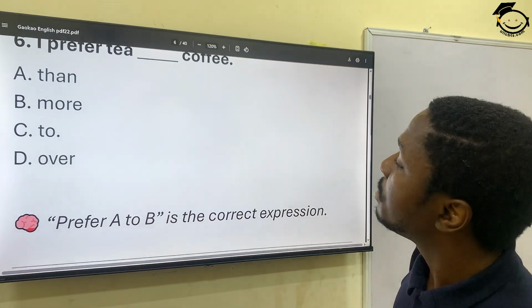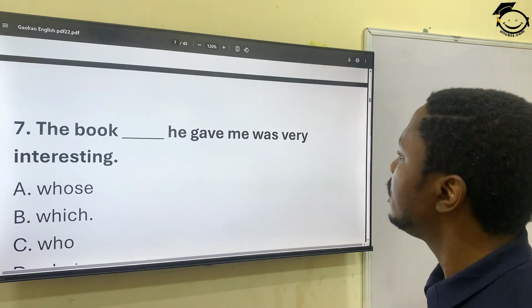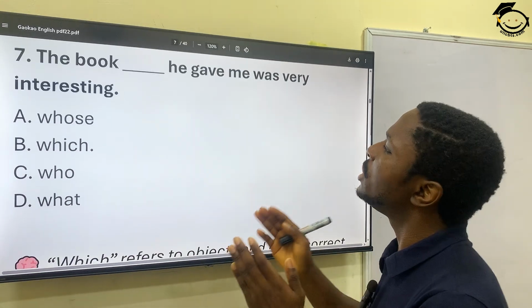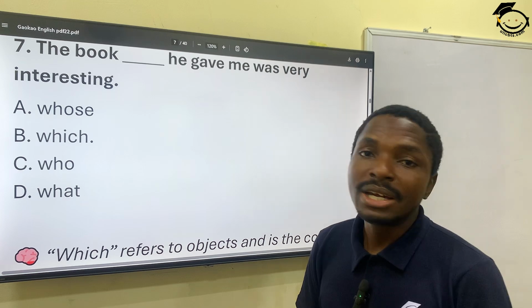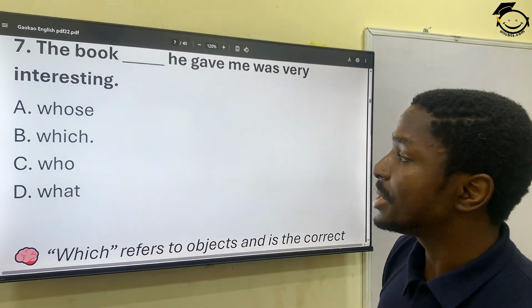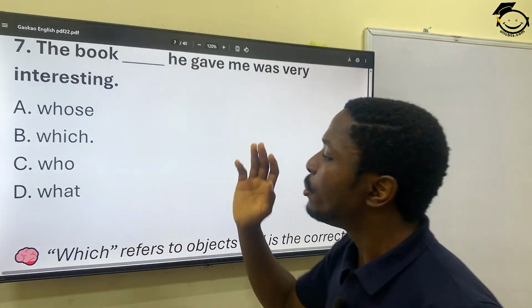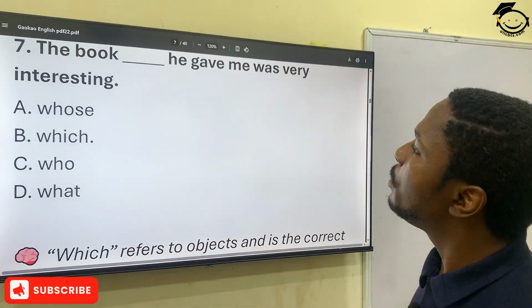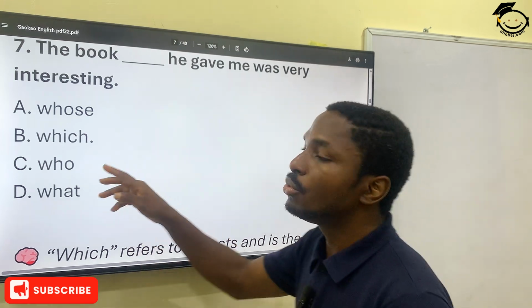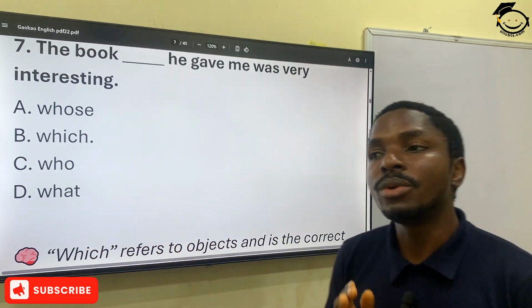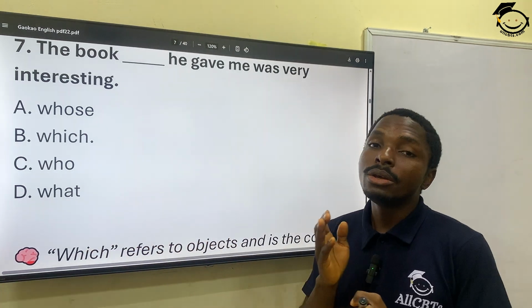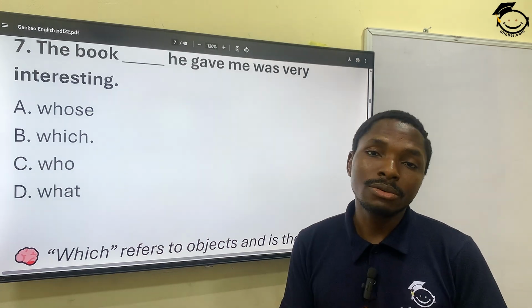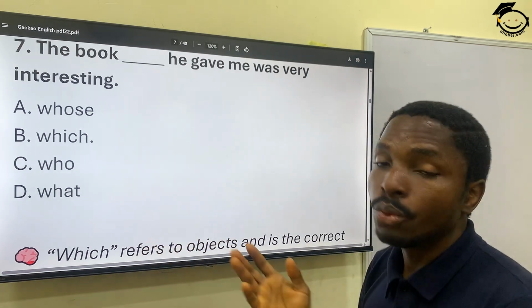Okay. Question number 7. The book that she gave me was very interesting. A, whose. B, which. C, who. D, worth. The book which. You can't say who because who is often used when you are referring to humans, people.